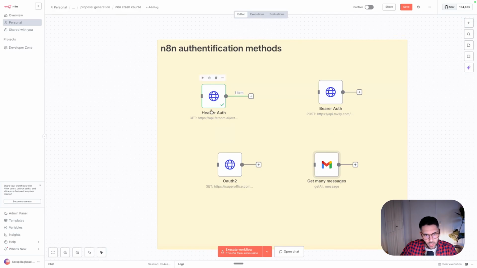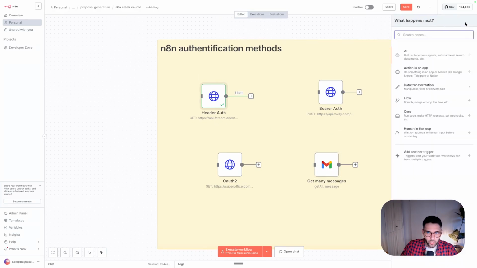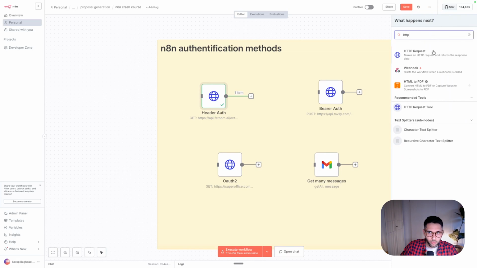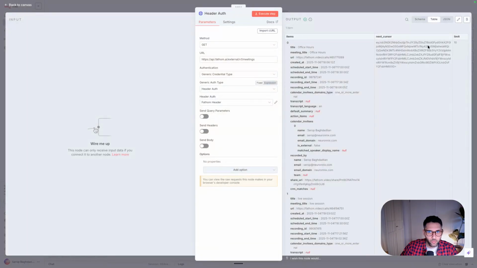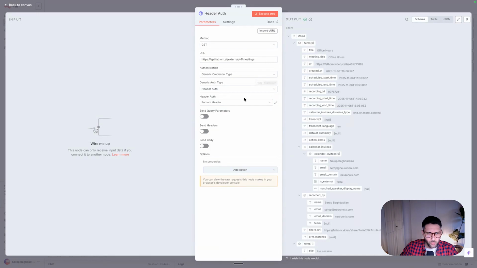But let's say we have an app like Fathom and we would love to integrate it with our workflow. The way to connect with it is to use this HTTP node. This is a custom way to call an API. And if you enter, I want to show you what are the things that you would need. Of course, you would need to call the API. Let's say here we want to get all the meetings that you've had. If you're unfamiliar with which APIs you can call from Fathom, you can look into their documentation.